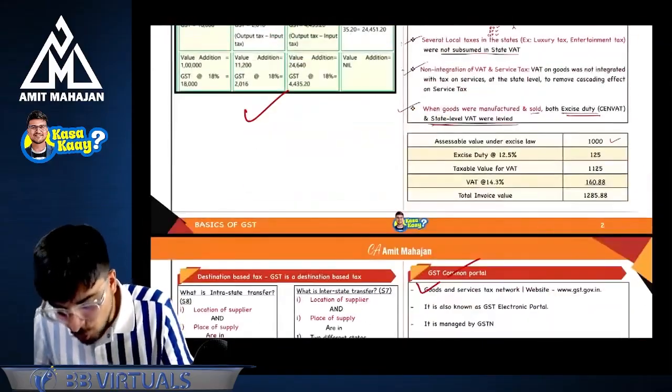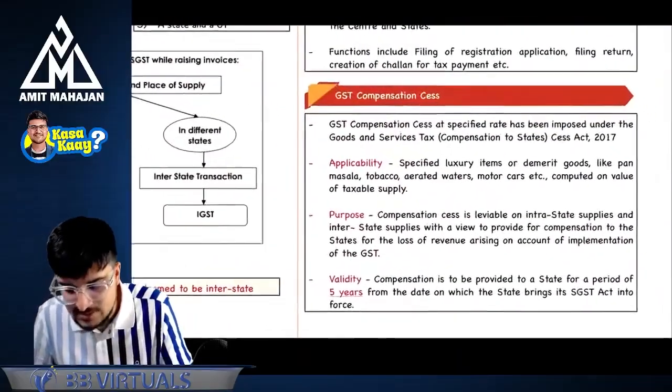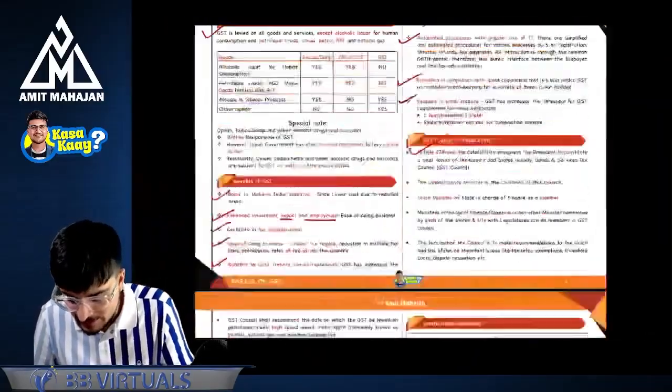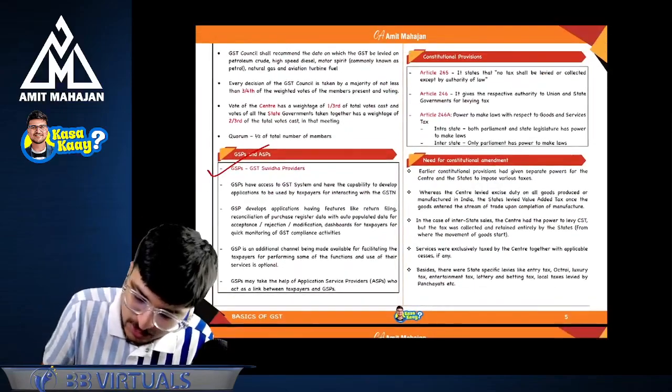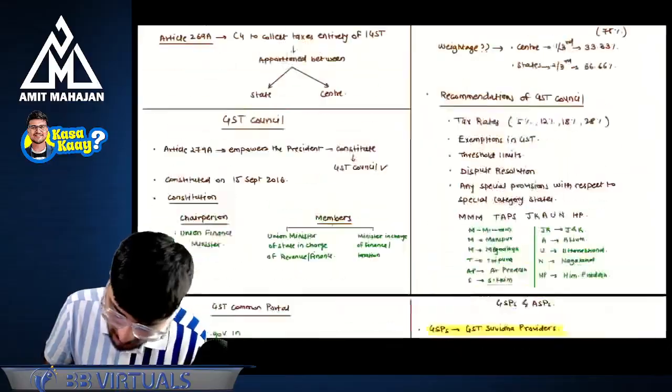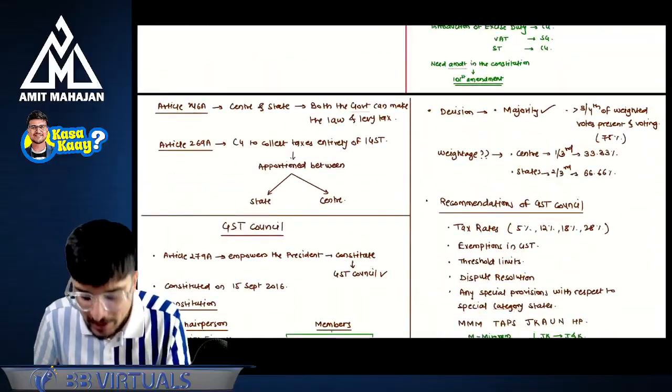Okay. So two points are left. Number one, what does GST compensation say? That is one thing. And the last part is the need for constitutional amendment and constitutional provisions. So let's start with this. And I want you to read only this much. No need to read anything else.